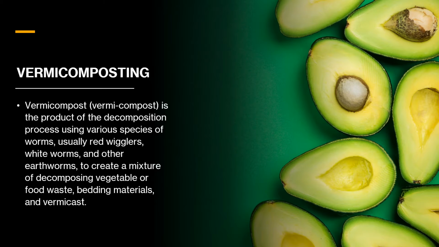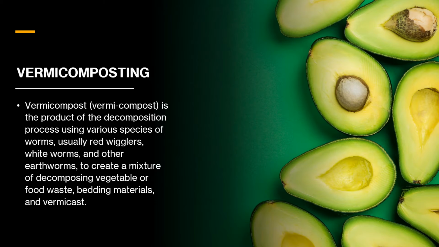But in vermicomposting, the process is done by worms instead of microorganisms like bacteria. So here you will know that people rear worms also. People rear red worms mostly, and when the red worms grow to a certain age, they are given waste materials like plant waste and animal waste. Then in the next 10 to 15 days, you will notice that they have made that waste into compost. And because it is done by worms, it's called vermicomposting.